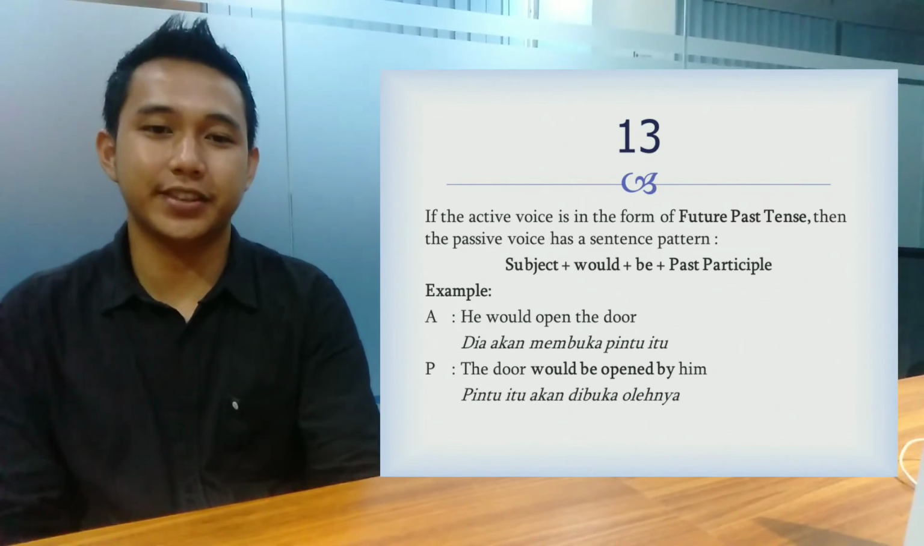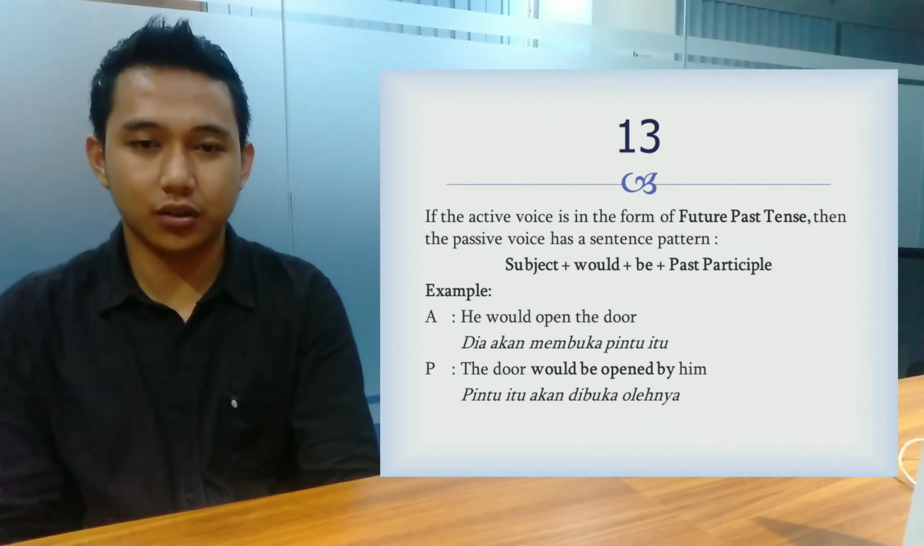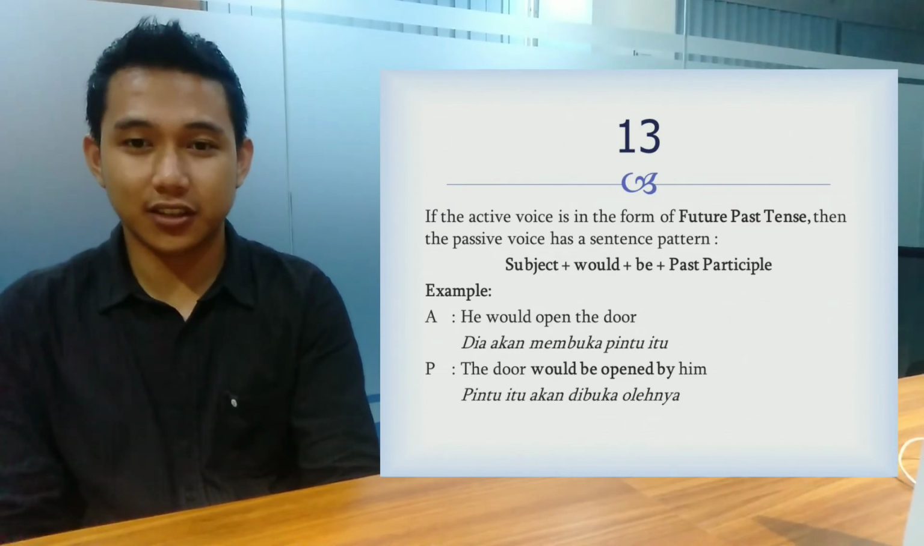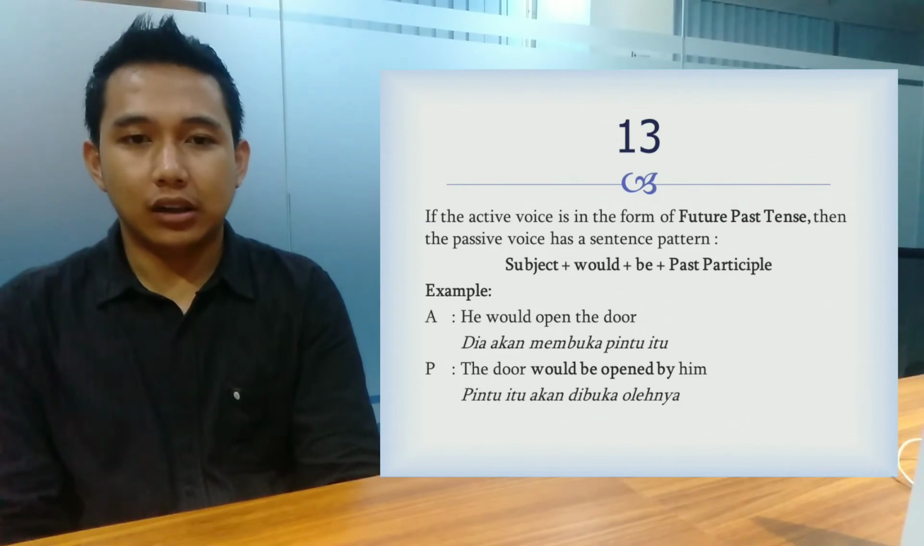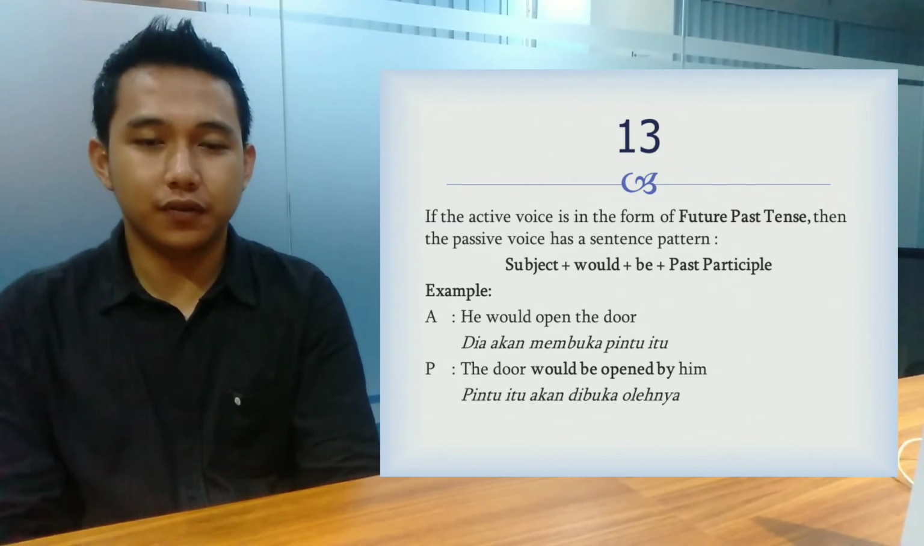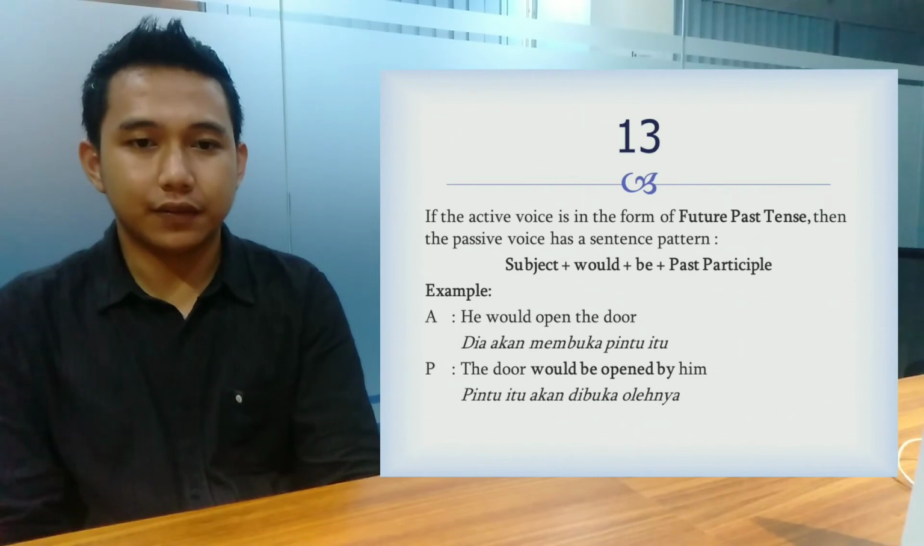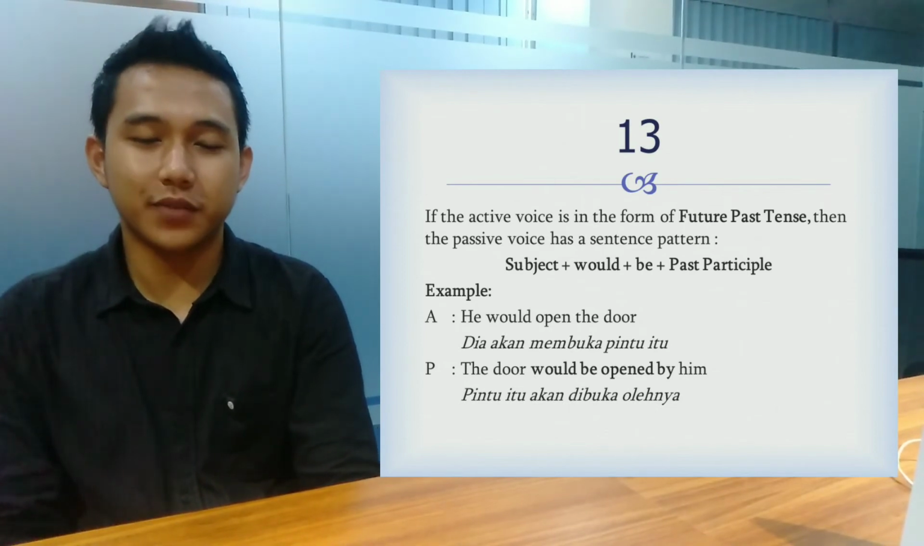Okay, next, 13. If the active voice is in the form of future past tense, then the passive voice has the sentence pattern: subject plus would plus be plus past participle. For example, active voice: He will open the door, and passive voice: The door will be opened by him.